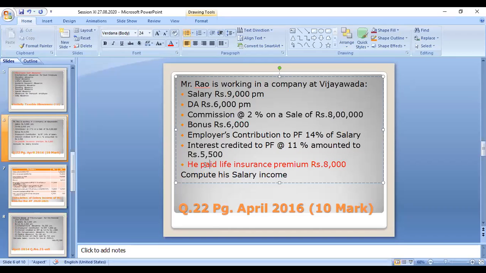It is an allowable expenditure, so you can consider it for deductions from the gross salary, under section 80C. So you need not worry about this case.